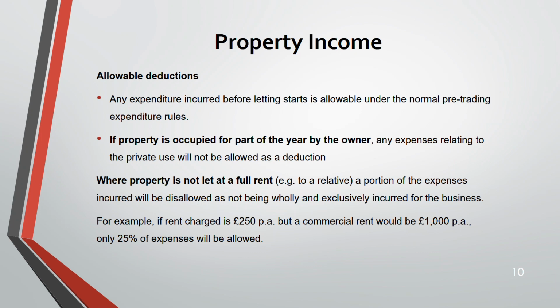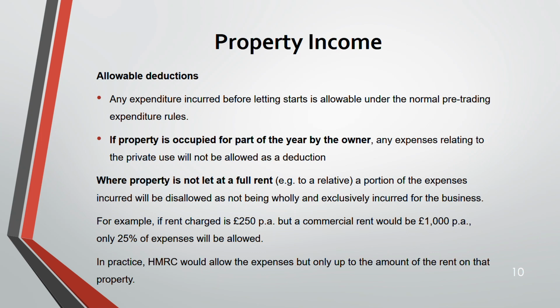So only up to 25% of expenses will be allowed to deduct. Because out of that 1000, only 250 is allowable, because you are charging less than the commercial rent. The rest, 75%, is not allowable. Next, in practice, HMRC would allow the expenses, but only up to the amount of the rent on that property.